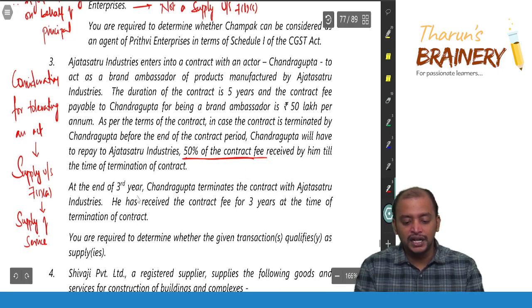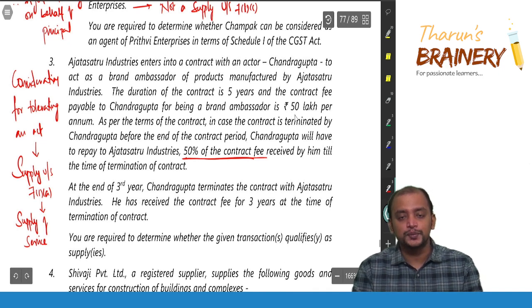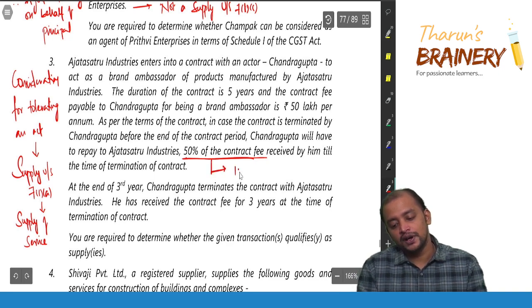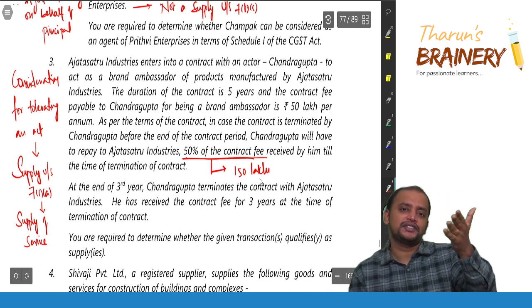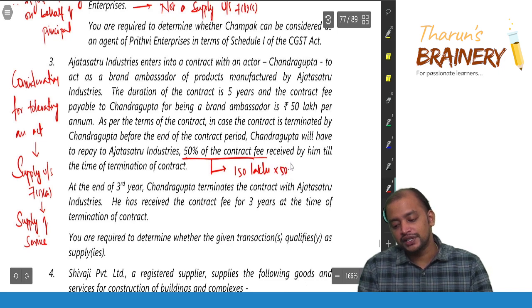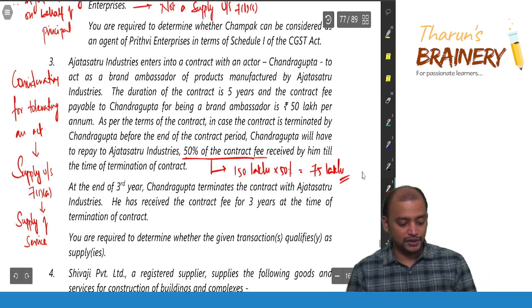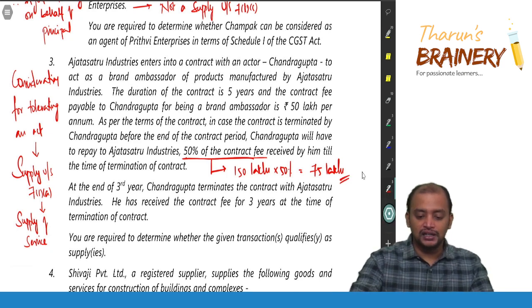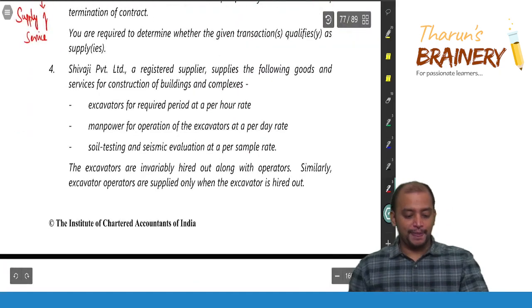So at the end of 3rd year, how much he received? So 50, 50, 50, 150 into 50%, 150 lakhs, because 3 years, 50 lakhs, 50 lakhs, 50 lakhs, 3 years, 150 lakhs into 50% equals to 75 lakhs. So that 75 lakhs will be taken as the value. Okay. Then question number 4.